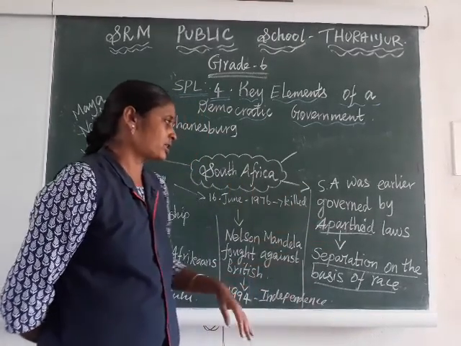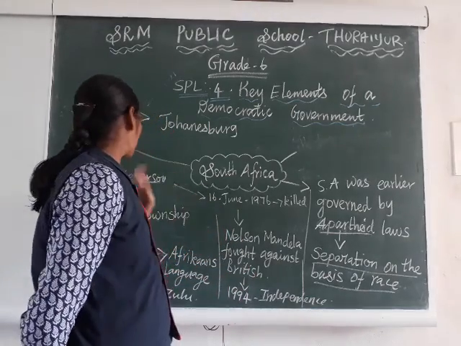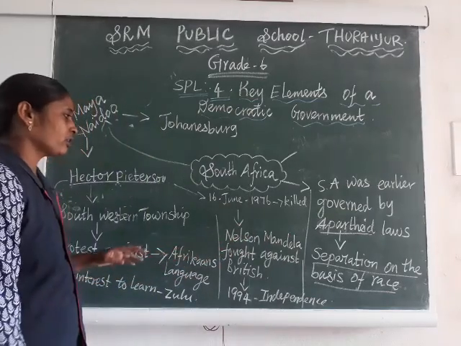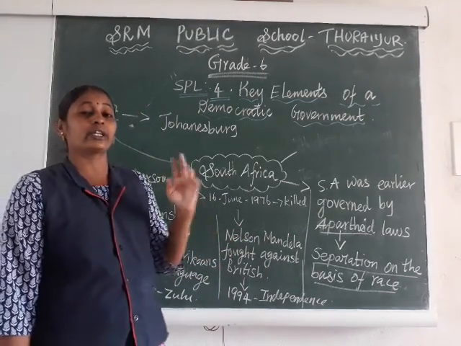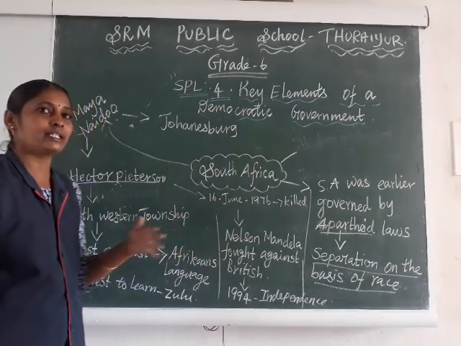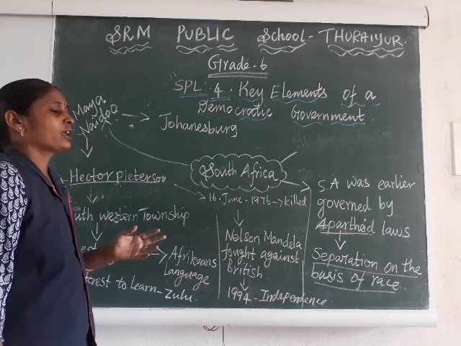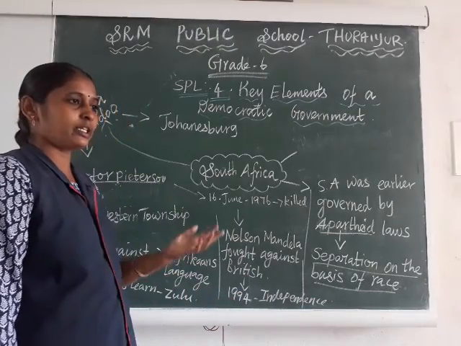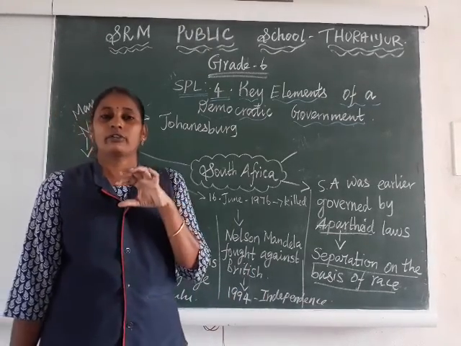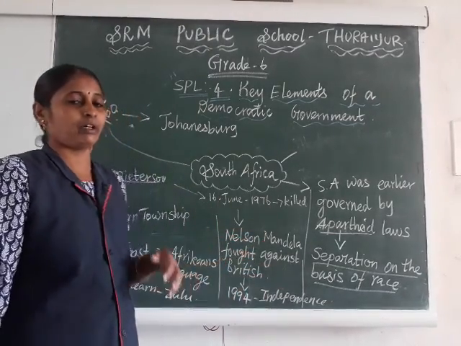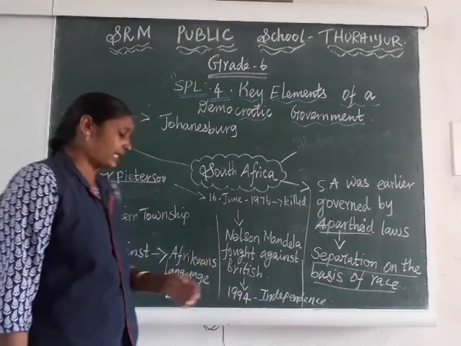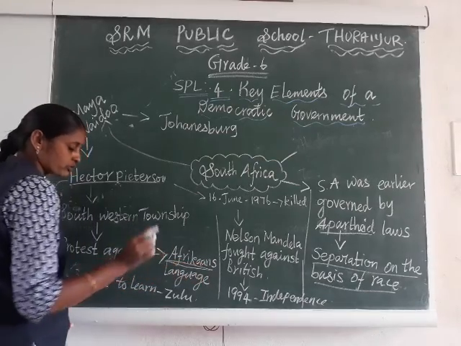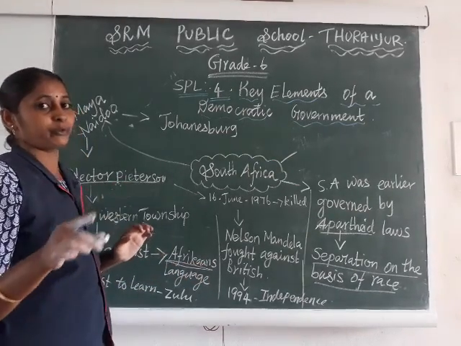Okay, so this comes to the point about Peterson. Hector Peterson. In the year 1976, the 1970s, the British government, the English people, forced African students to study the Afrikaans language, which was spoken by white people.